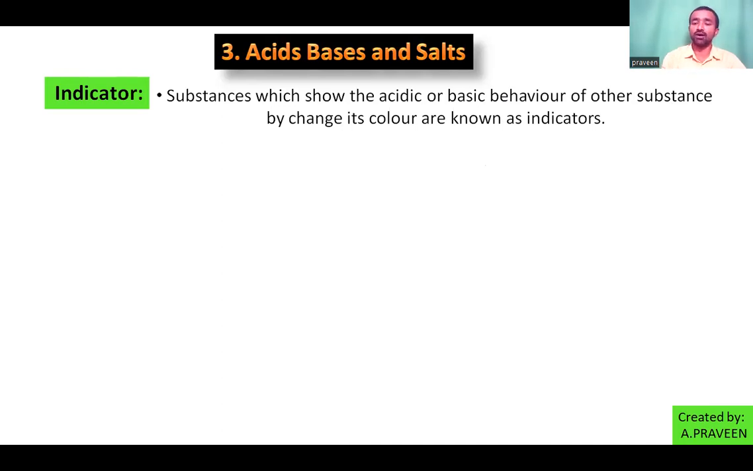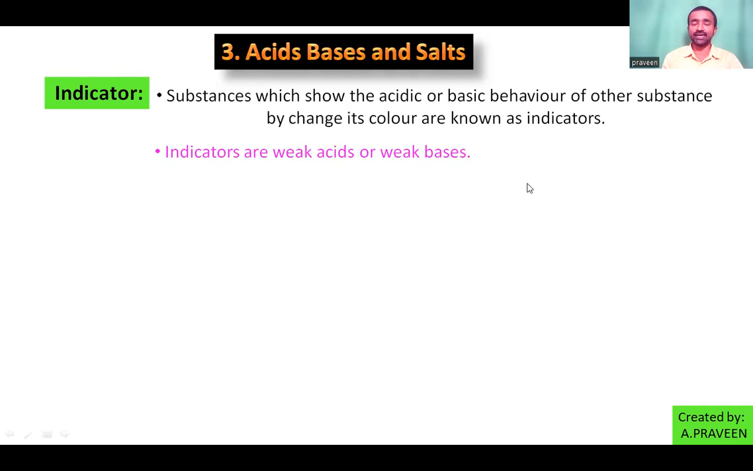So what are indicators actually? Indicator itself is a substance, a weak acid or a weak base. It can change its own color in different mediums: acidic medium, basic medium, or neutral medium.